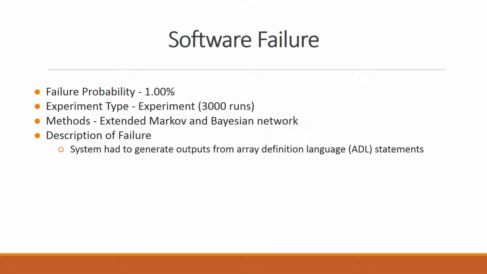Next is software failure, where the probability of failure is 1%. This information, gathered from another source, was found with an original experiment with 3,000 runs. It was then analyzed using the Markov and Bayesian network methods. The failure can be seen when the system had to generate outputs from array definition language statements.